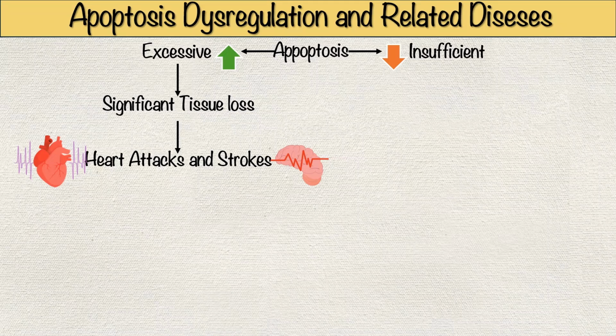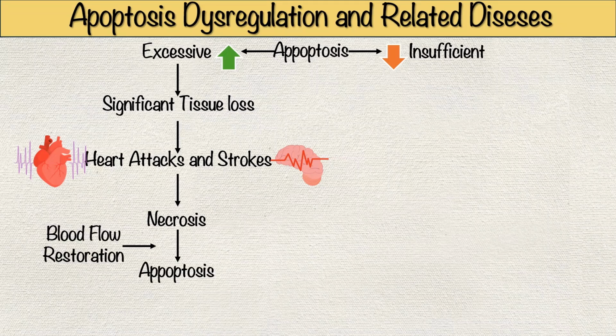In heart attacks and strokes, initial cell death often occurs through necrosis due to a sudden interruption of blood supply. Even after blood flow is restored, surviving cells in the affected tissue can undergo apoptosis, exacerbating damage. Future therapies targeting both apoptotic and necrotic cell death pathways may reduce tissue loss and improve recovery outcomes.